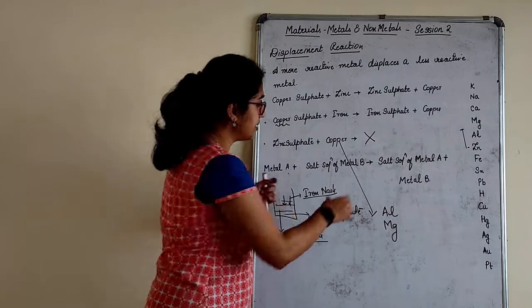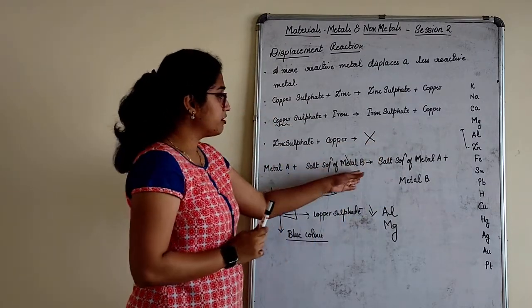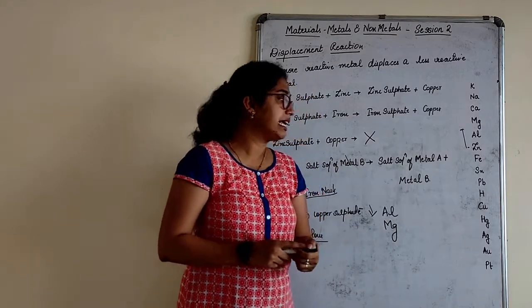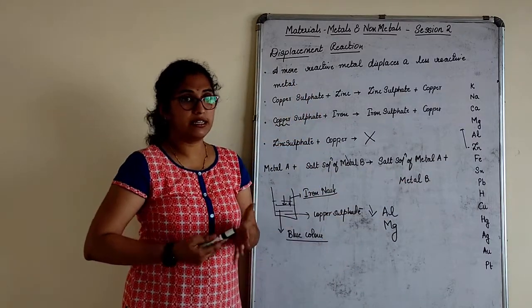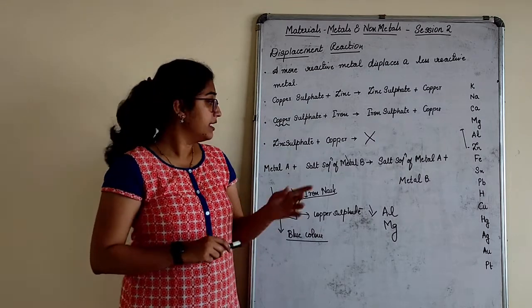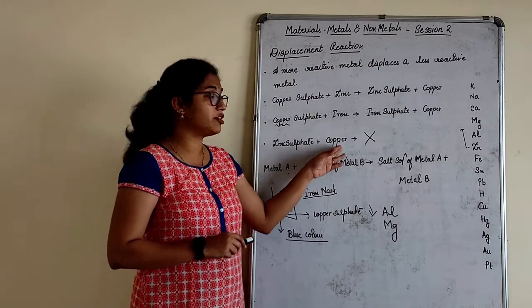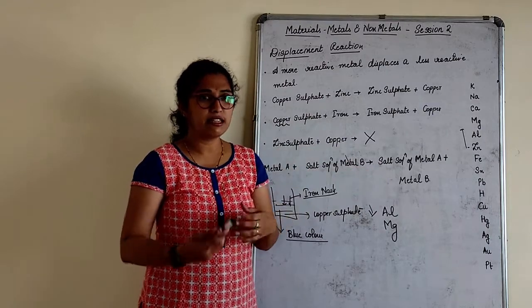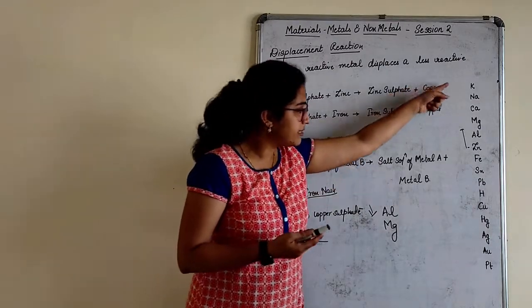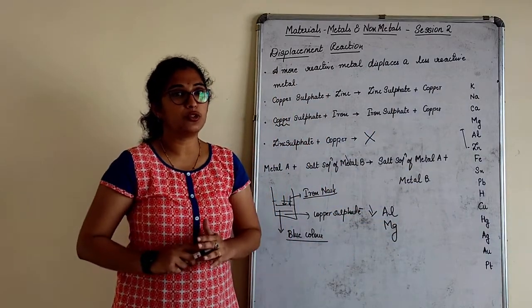So metal A plus salt of metal B will give you salt of metal A, and metal B is obtained. That is called a displacement reaction. If I place silver here, for example, it will not react because silver is less reactive. If you know this series, you will know easily which will react and which will not.